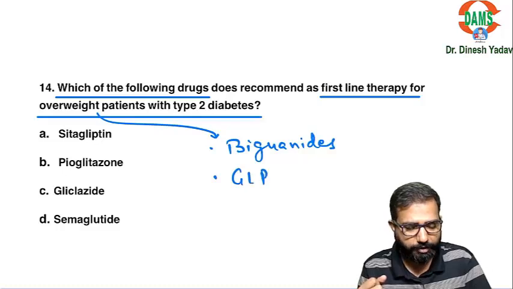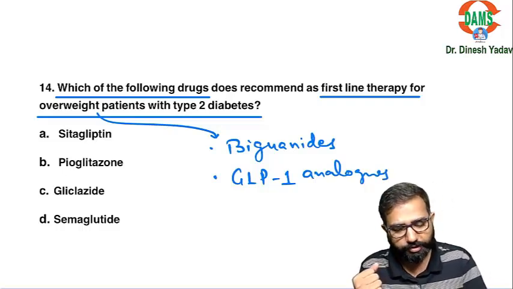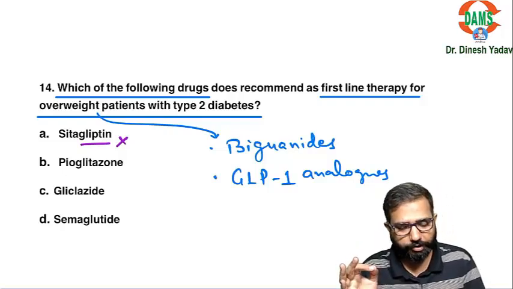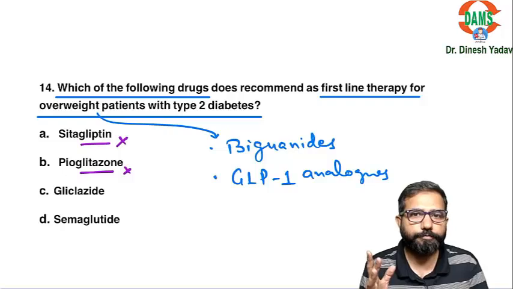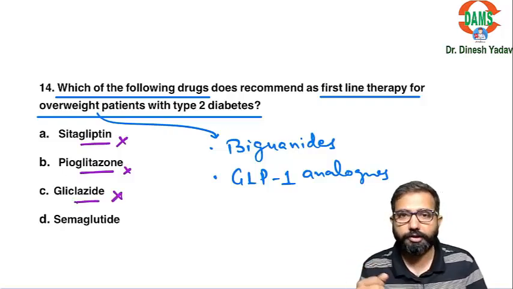Nowadays GLP-1 analogs are there, which are also causing the weight loss, and they can be used as a first line. Now out of these, sitagliptin is the gliptin, DPP-4 inhibitor, that is not causing weight loss, that is a weight neutral drug. Pioglitazone is again not causing weight loss, even cause some edema. Gliclazide is the sulfonylurea that is causing weight gain.